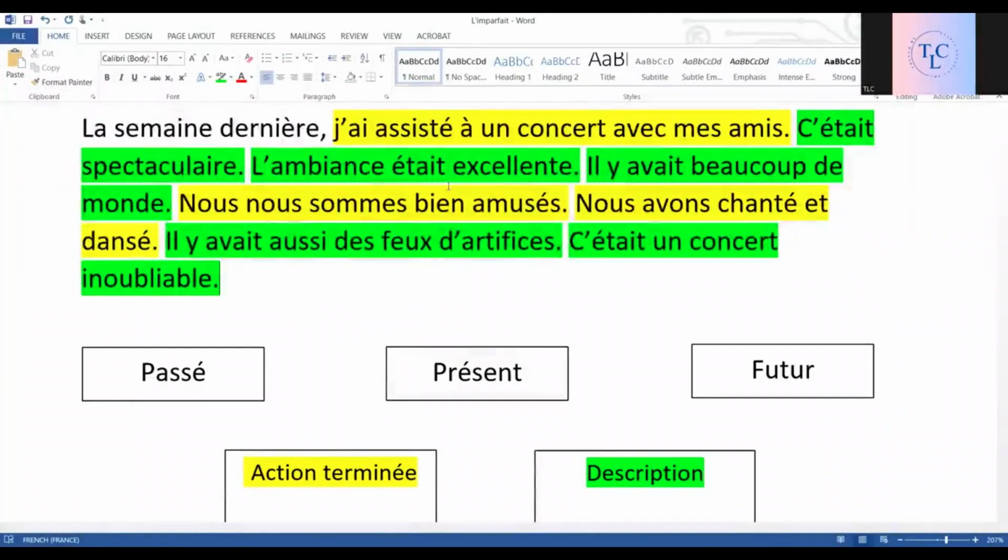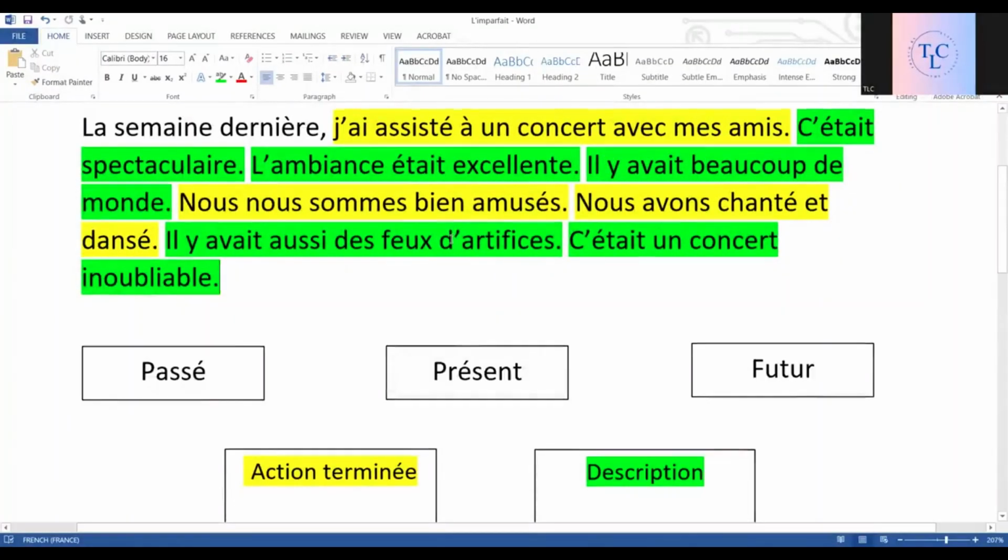If you say j'ai assisté à un concert avec mes amis, nous nous sommes bien amusés, nous avons chanté, dansé, it is clear what you are trying to say, right? What you did last week, that is clear. But I'm just decorating it, adding description to it so that it makes more sense or is better explained.